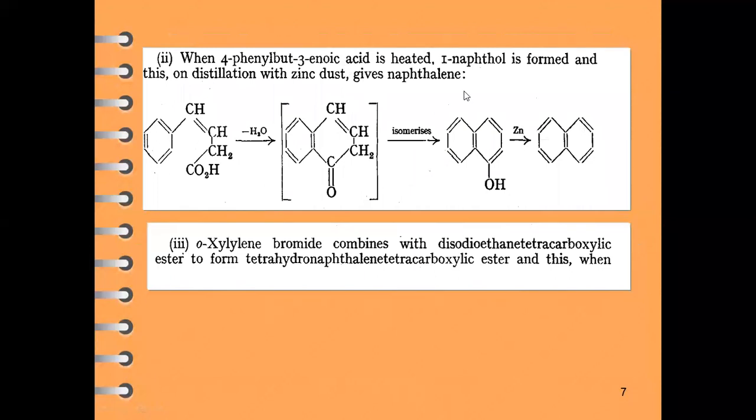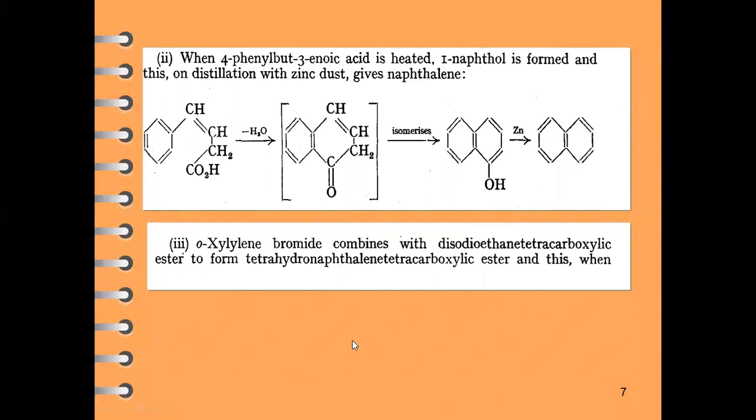When we heat this, an intermediate product is formed, and this intermediate product, on isomerization, gives alpha naphthol. This alpha naphthol, when we treat it with zinc dust, is reduced and naphthalene is formed.